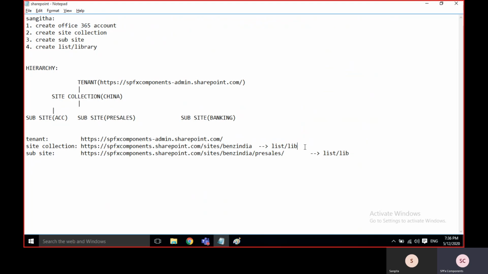In the same way as a table, here it is a list. If you compare with SQL Server, in SQL Server we call it a table, and in SharePoint we call it a list. With SQL Server we need to create it, and we need SQL Server software. Here, directly in SharePoint, the user can create it.